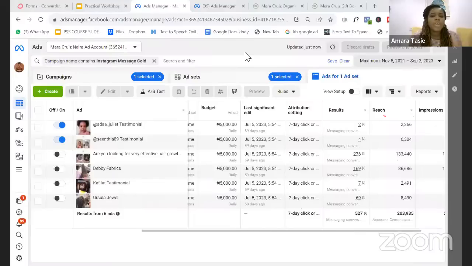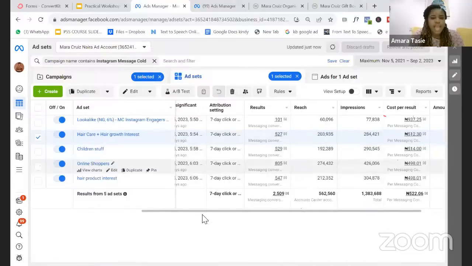So that way, you're not just wasting money. You're not going to one post and putting in 20,000 or 30,000 there. You're actually spreading your budget the right way. And it's not just by coming here and putting in the budget. There is a system and step-by-step process to actually do that. You can see each of these budgets is 5,000 that is spending, right? I can decide to put in maybe 30,000 on campaign level. I can decide to put in 5,000 on ads. I can really decide and control how I want to spend my money.